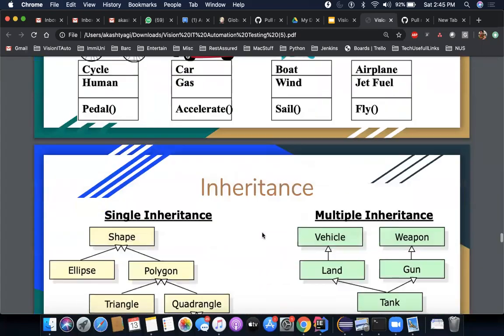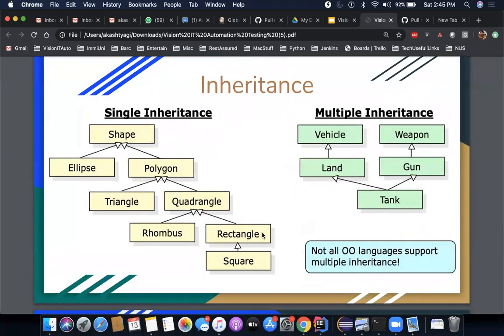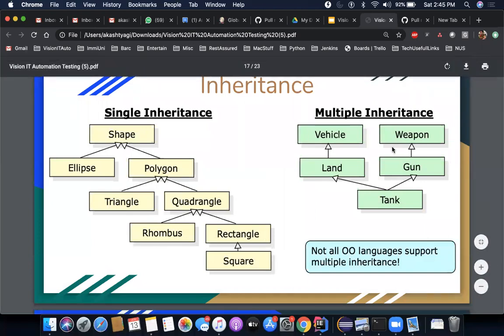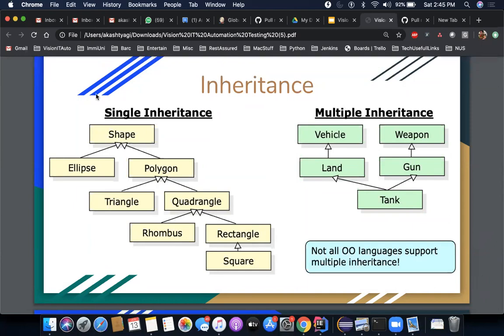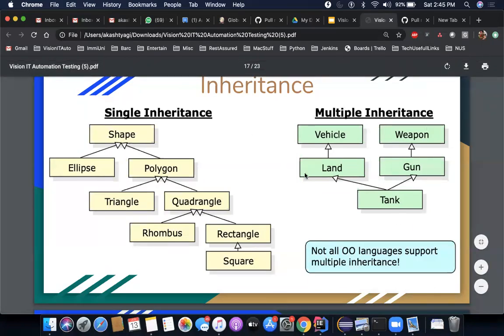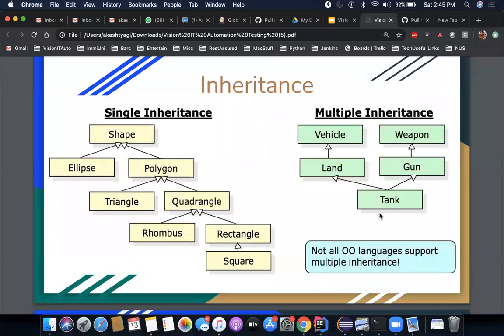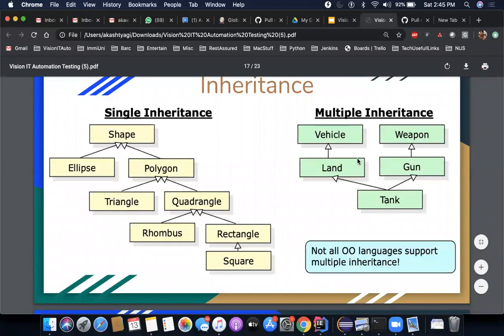I'll come to that. Now there is another example of inheritance here: single inheritance and multiple inheritance. I have already explained this in a way. Multiple inheritance, I will not really talk about as of now, because in Java this is not allowed. There's a way to do it, but that is not really the multiple inheritance concept. So we will skip it for now for the explanation part.